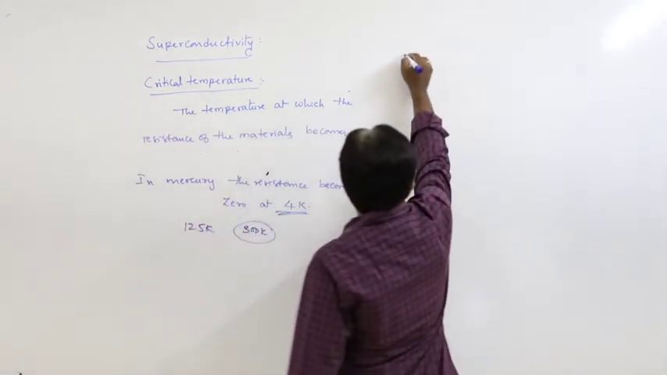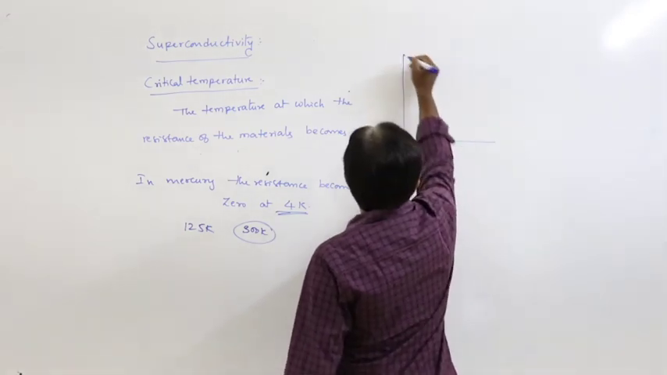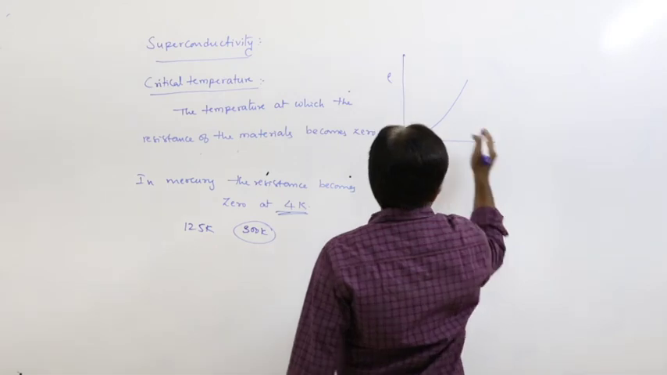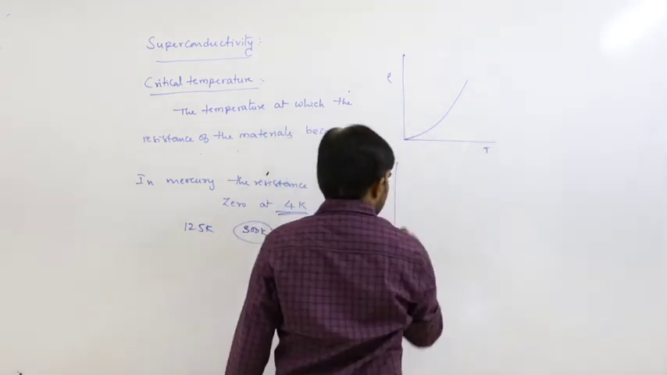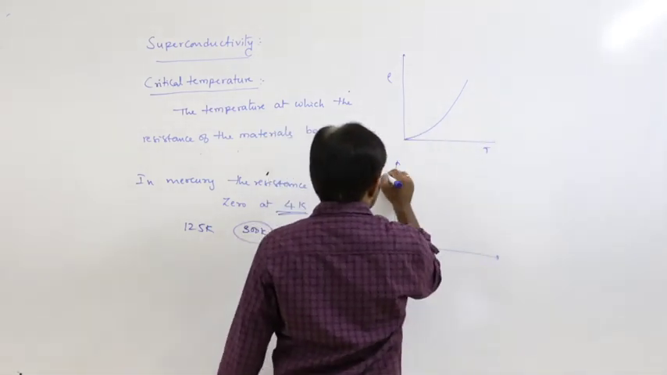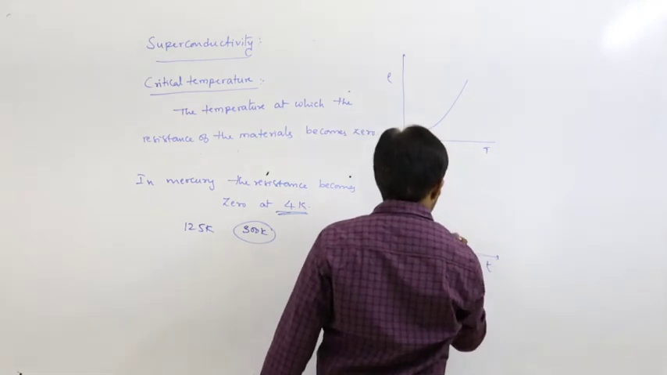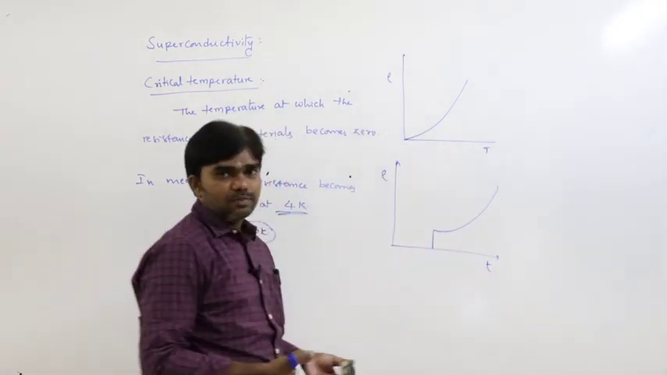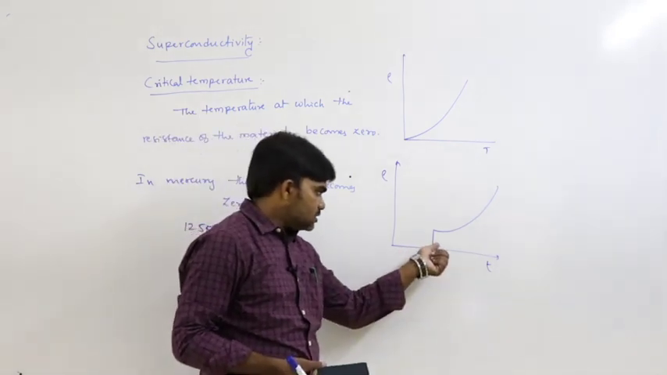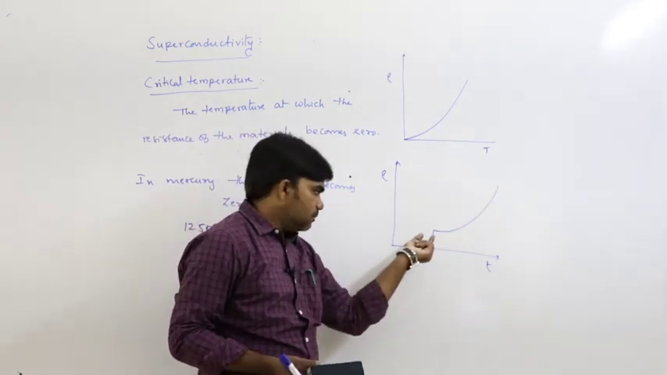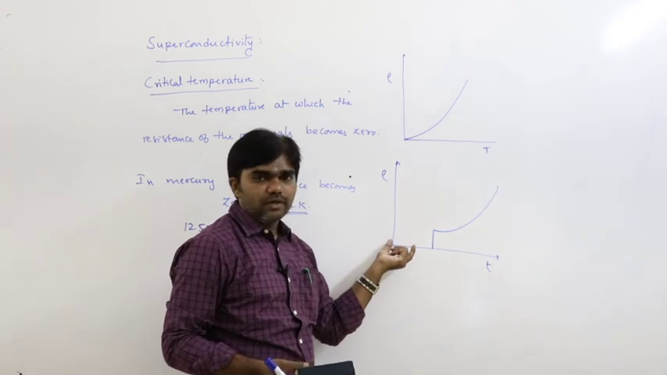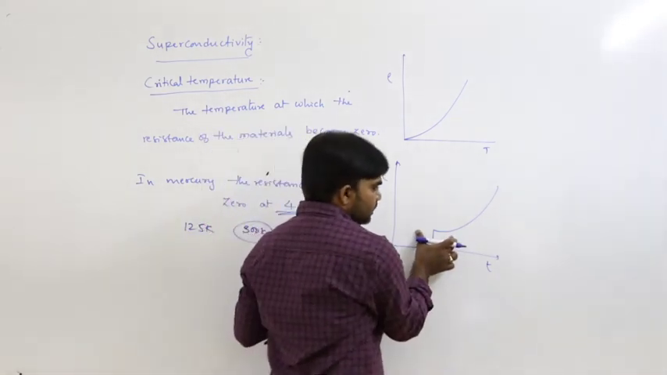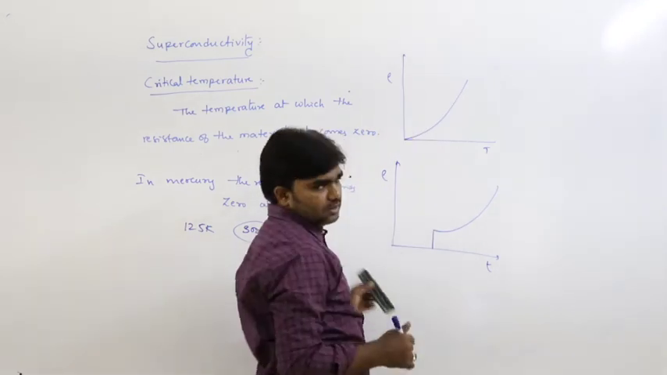Generally in the graph, the resistivity varies with the temperature. This is the general condition. But in the case of superconductors, below the critical temperature, resistance becomes 0. From this temperature only, resistance exists. Below this temperature, resistivity becomes 0. So this is the case for superconductors, and this is for general conductors.